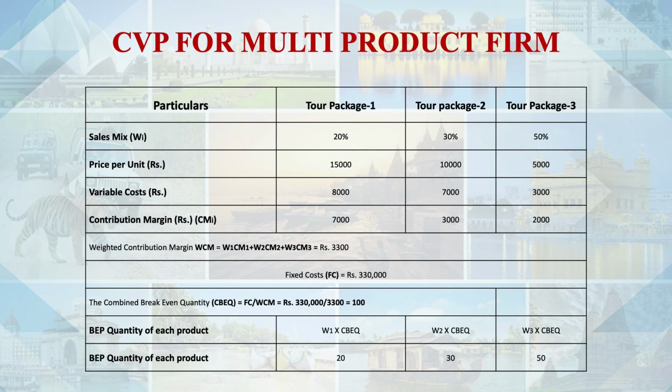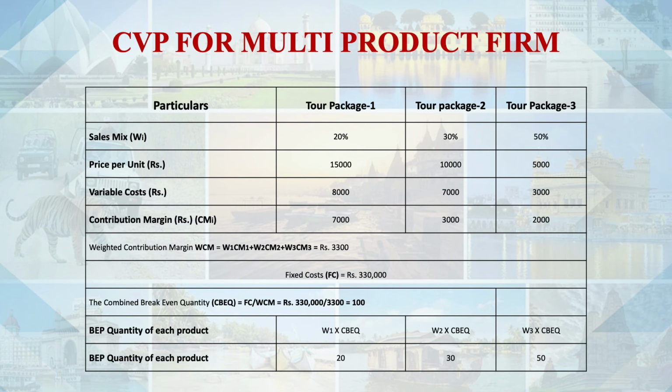In the third case, contribution is less, 40%. So we can take weights: 20% business from the first, 30% from the second, 50% from the third, because more religious tours are going.